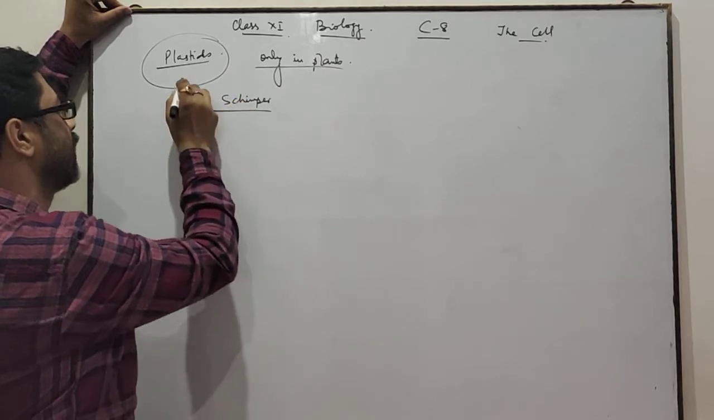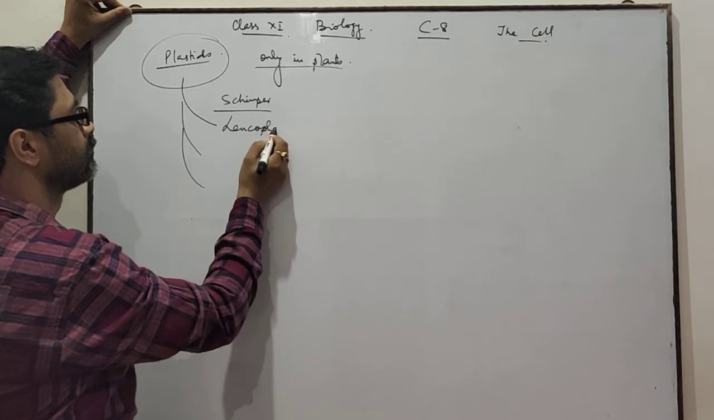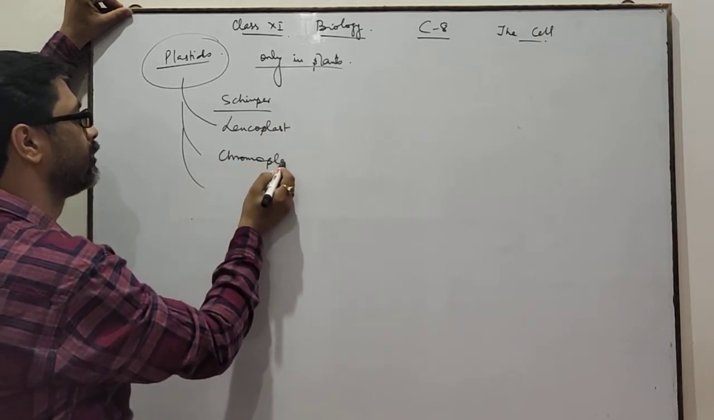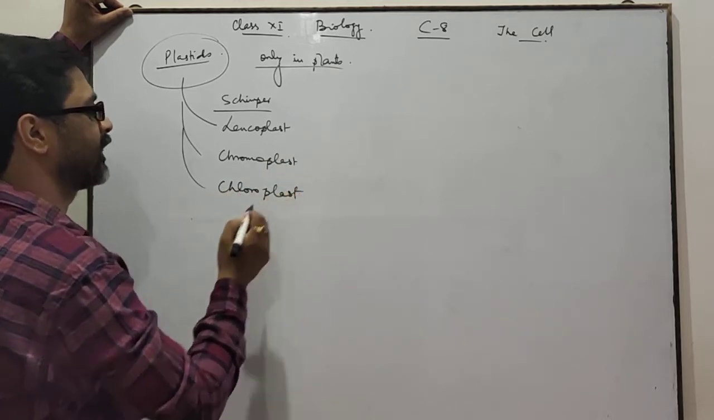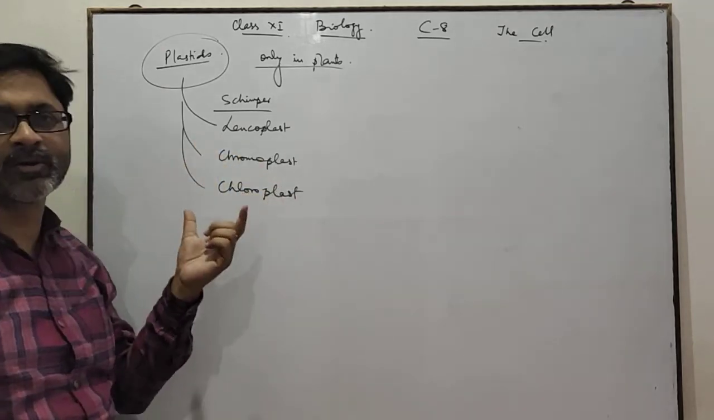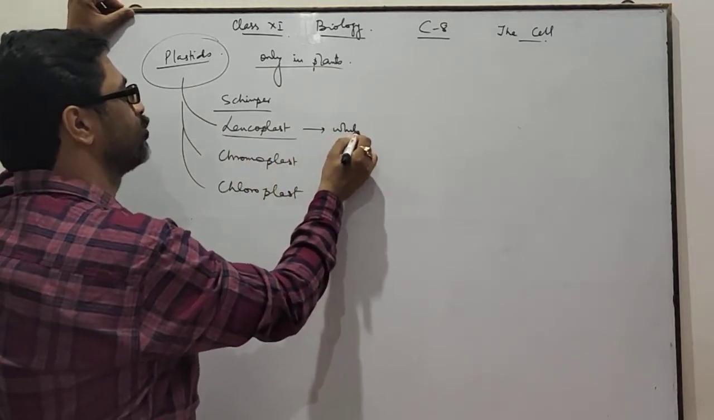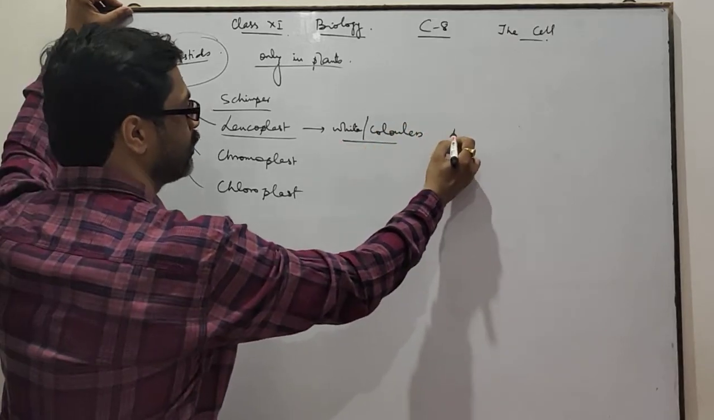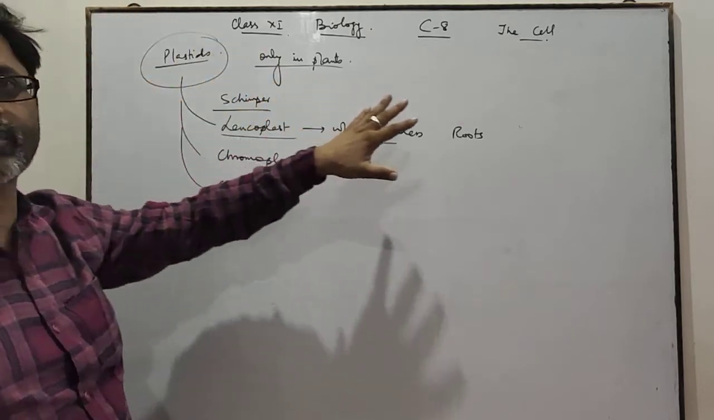Plastids are of three main types: leucoplast, chromoplast, and chloroplast. There are three types of plastids found in plants: leucoplast, chromoplast, and chloroplast. Leucoplasts are white colored, or you can say colorless. They are found in roots, and their function is to store food materials.